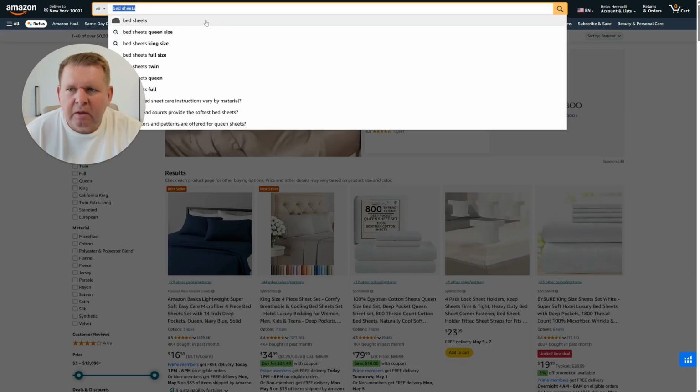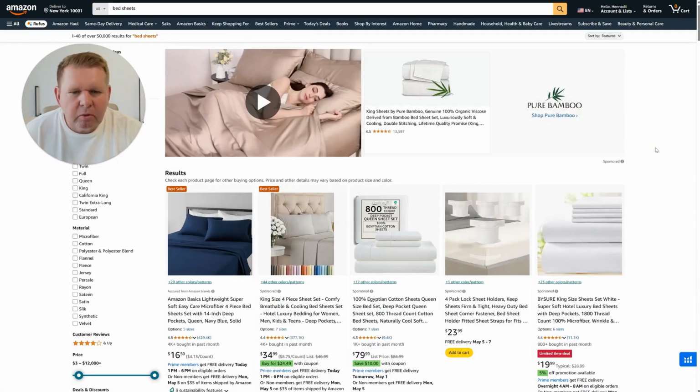So let's imagine that we're advertising for the keyword bed sheets, and we need to be at the top for this keyword. We want to grow our organic presence and we want to show our ads. So, in order to beat our competitors and have better organic positions, we need to at least sell more than our competitors and have a better conversion rate. Let's set aside other metrics for now and just talk about the direct impact.